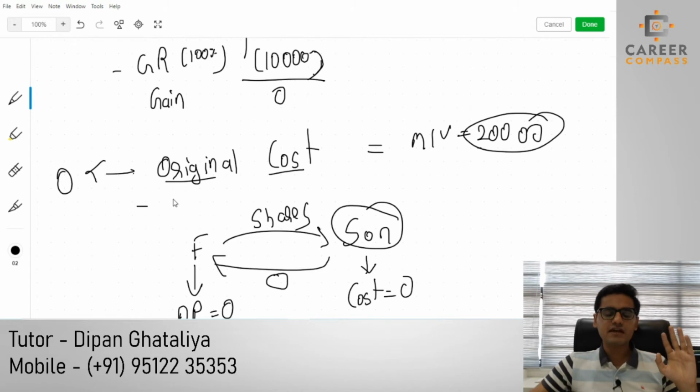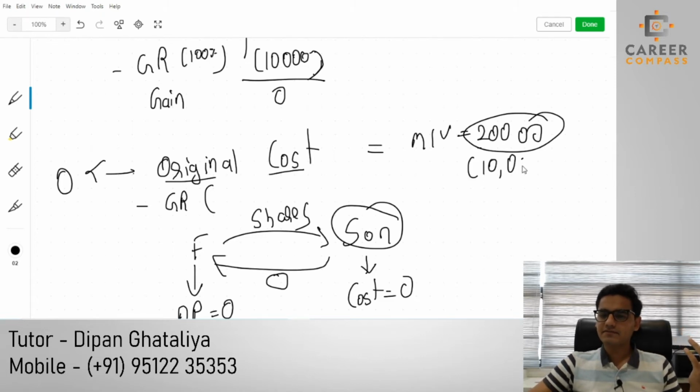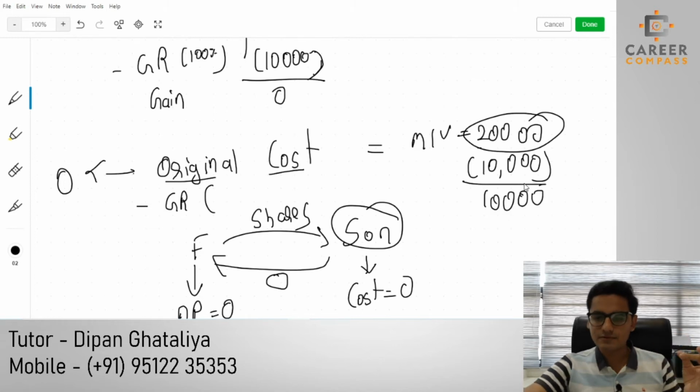Then after, students, I am going to write the gift relief, GR, or I can also write it as the gain deferred in the past by way of gift relief. And whatever the gift relief is, I am going to deduct. 10,000 was my gift relief. So now my base cost is the remaining amount, which is 10,000 pound.